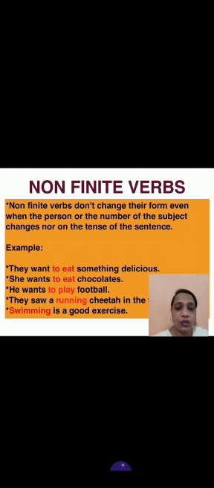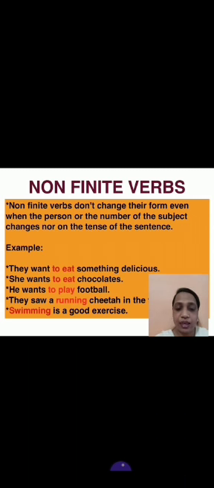She wants to eat chocolates. What is non-finite? To eat. He wants to play football. To play. They saw a running cheetah in the forest. Running. Swimming is a good exercise. Swimming.